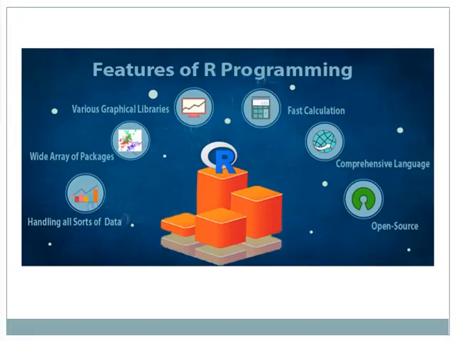Now let's understand the features of R programming. R comes under the most popular programming languages for learning data science. It has advanced features that have enabled R to become one of the most widely used programming languages. R has several features which have contributed towards its overall popularity. First thing is comprehensive language.